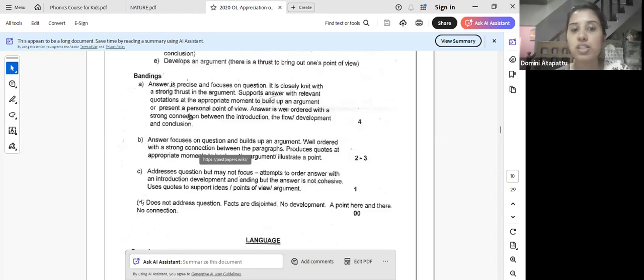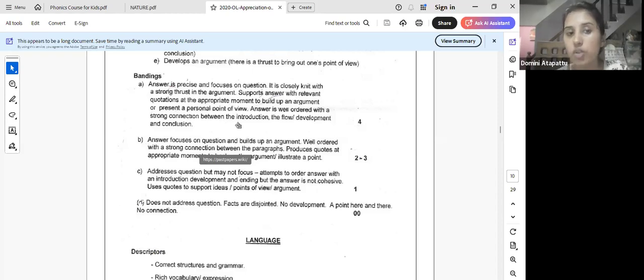Okay, so if you have a proper flow, and if you have your arguments or your personal points in a properly closely knitted flow, and if your answer is focused on the question properly, then you get your 4 marks for organization. If not, then how can you get 2 or 3? That is, if the answer focuses on the question and builds up an argument, well ordered with a strong connection between paragraphs. So there is a strong connection. Produces quotes at the appropriate moment to back up the argument and illustrate a point.